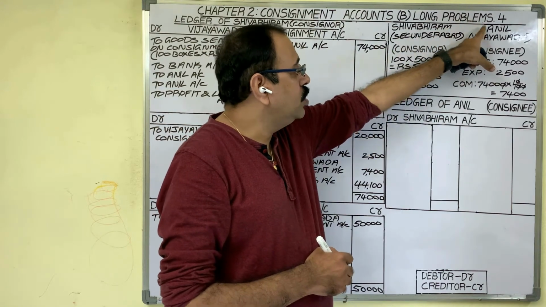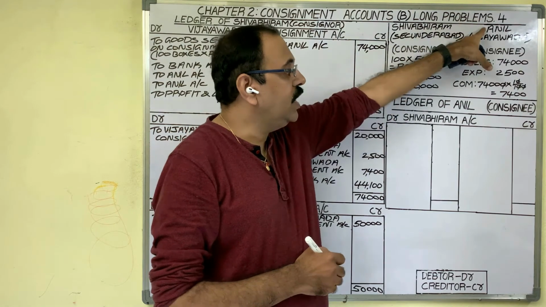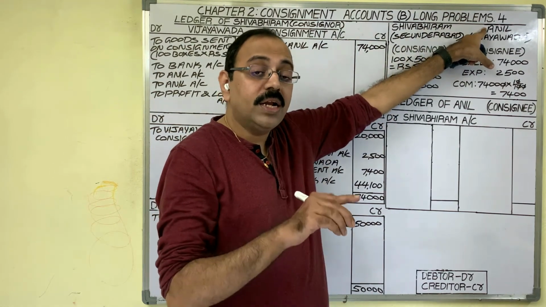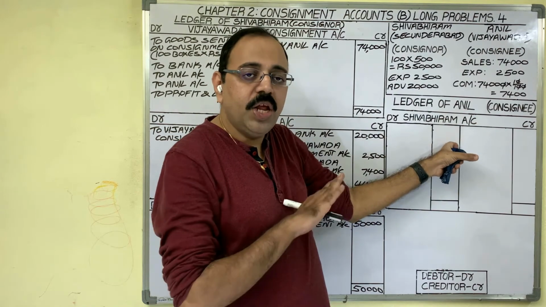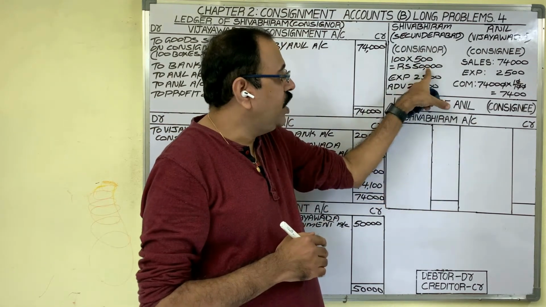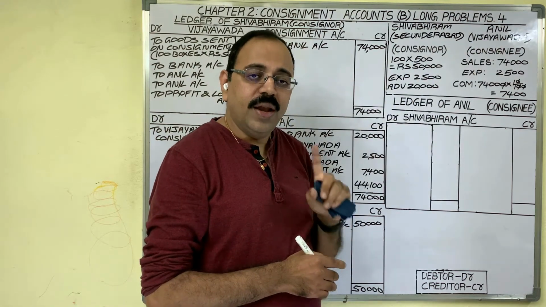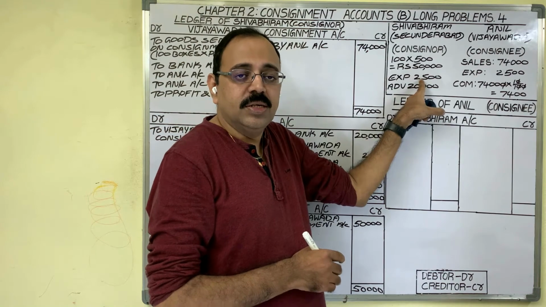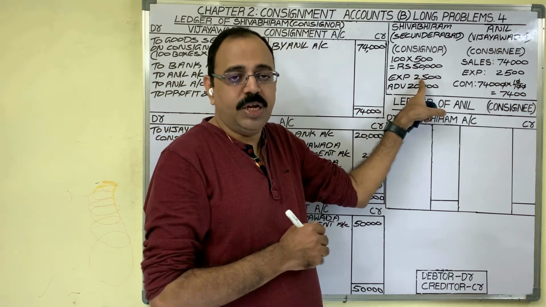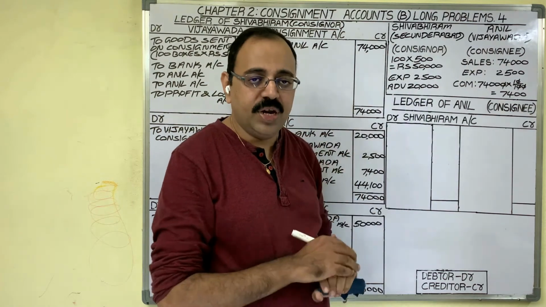He received goods from consignor. 50,000 worth goods he received. He records that in stock ledger, not in accounts. So we need not to record this 50,000 worth transaction in consignee's books. Next, consignor incurred expenditure. So for consignor's expenses, in consignee's books, we need not to write any entry.